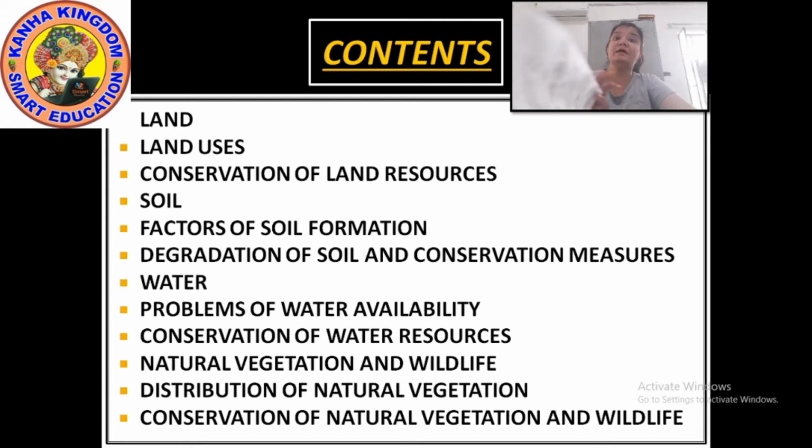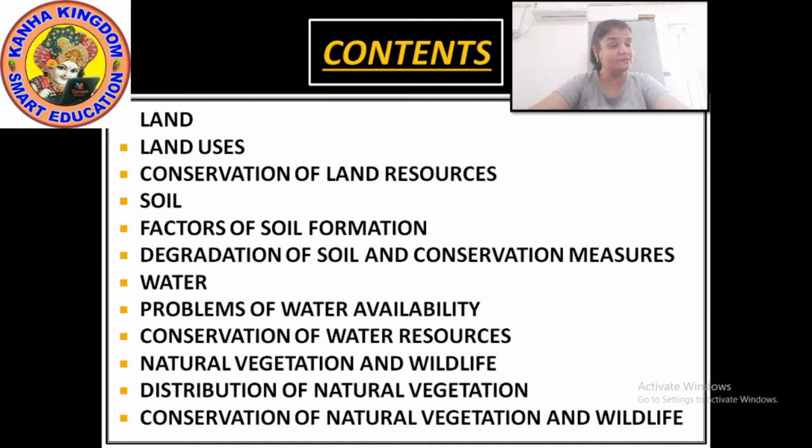Further we will see about water. What are the problems of water availability? We will also see this in this chapter. How could we conserve the water resources? This will also be shown in this chapter. Okay, natural vegetation and wildlife. We will discuss our natural vegetation and of course the wildlife of our country. Distribution of natural vegetation.